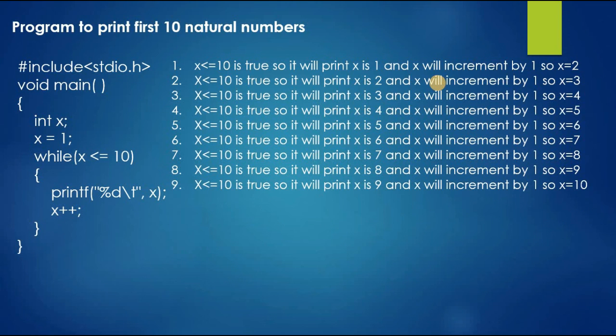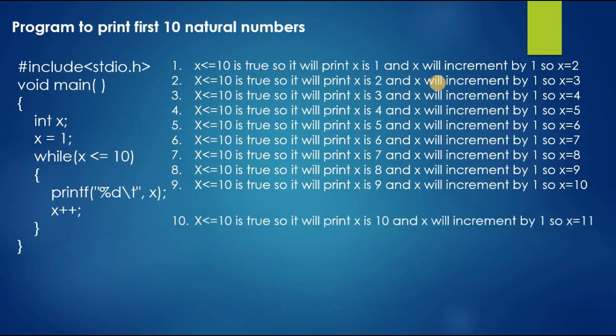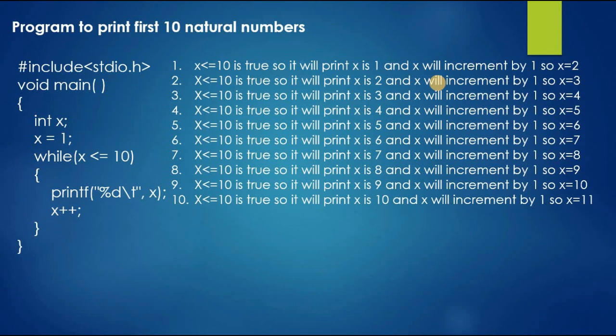Again, x is 9, and 9 is less than 10 is true, so it will print x as 9, and x will increment by 1, so we will get x equal to 10. At the 10th time when it goes and checks the condition, x is less than or equal to 10, because 10 is less than or equal to 10, it is true, so it will print x as 10, and x will be incremented by 1, so x is equal to 11. Here we got x equal to 11.